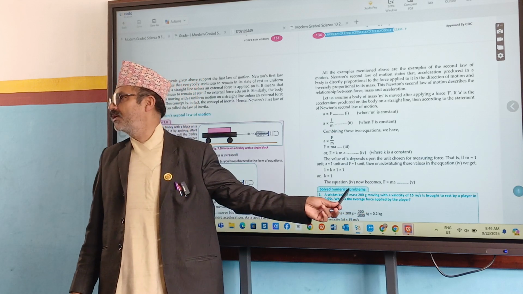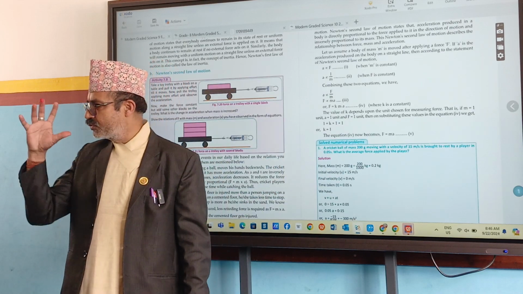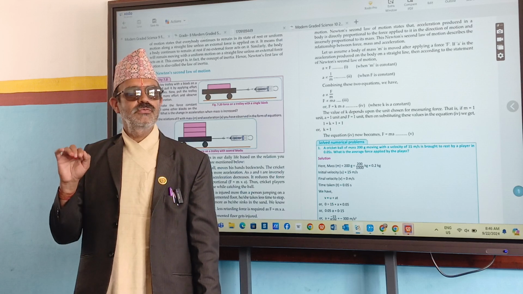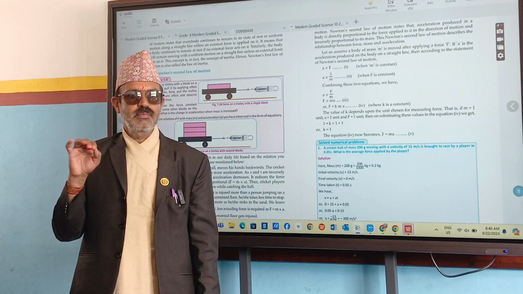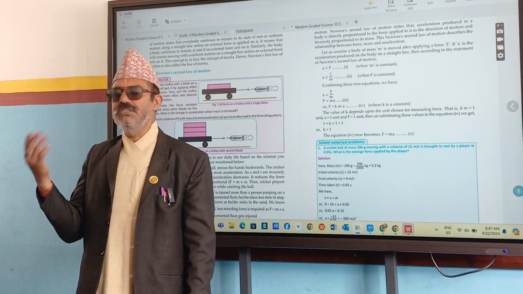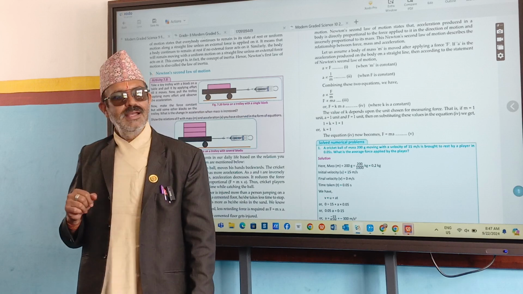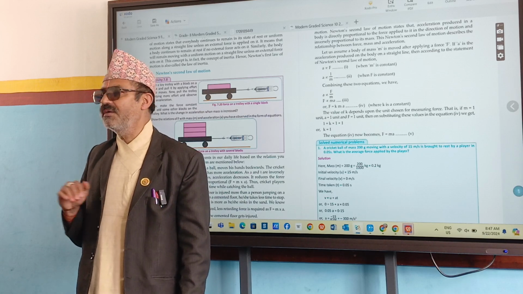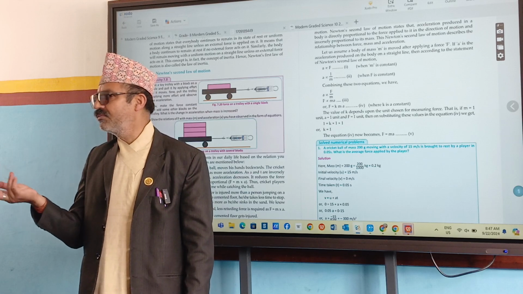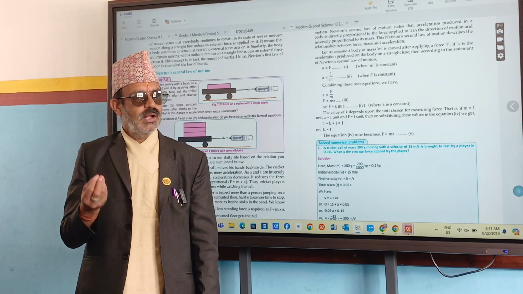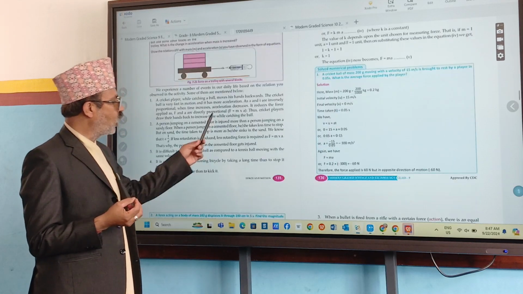This formula is very important. In this chapter, we have learned 4-5 formulae. Those 4-5 formulae are very, very important for solving numerical problems. If you start solving such numerical problems in your own way, then it will be easy when you go to grade 11, grade 12, if you take science. You may say, sir, I don't want to take science, I want to do management. There is also mathematics. Mathematics is very, very essential, and our life becomes incomplete in the absence of mathematics. So remember.